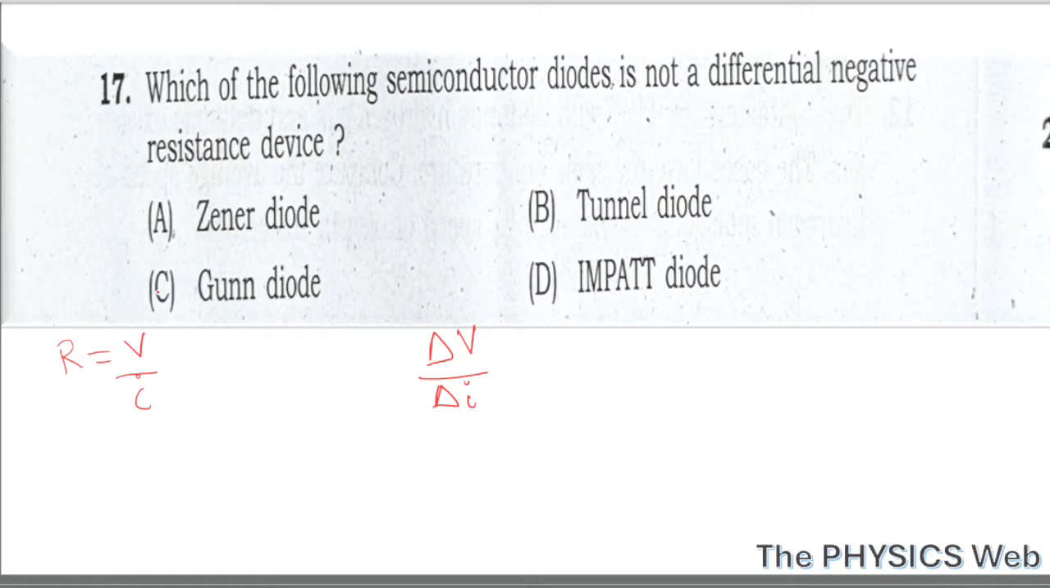So here, this tunnel diode, Gunn diode, IMPATT diode, all are having this differential negative resistance. Okay, but this Zener diode has positive resistance. So your correct option will be option A. This is not a differential negative resistance device because when we increase the current in Zener diode, voltage increases.